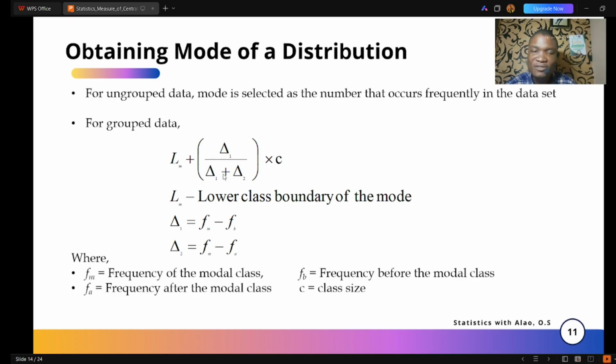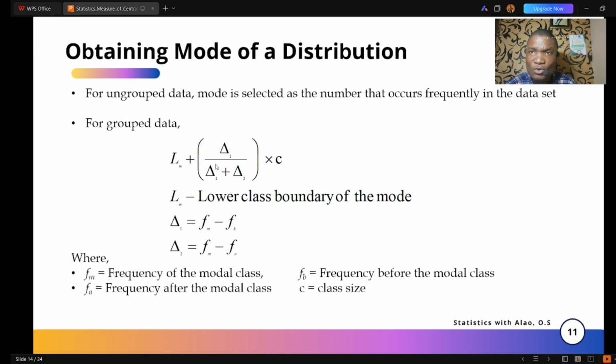All right, so now back to the question: what is change 1? Change 1 is simply the frequency of the modal class minus the frequency before the modal class, and change 2 is the frequency of the modal class minus the frequency after the modal class. You can see it's just a way to represent it so we don't clutter the formula, times the class size, C.